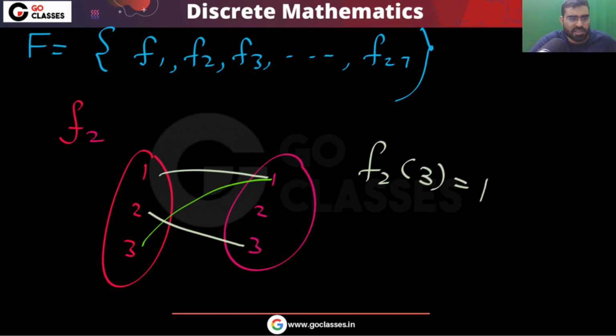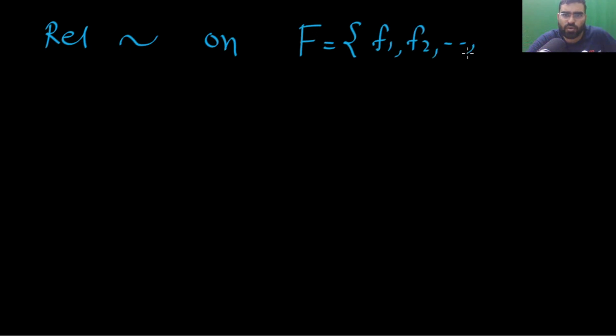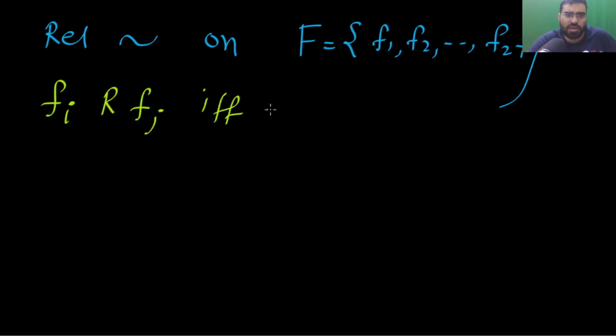Now what is the question saying? The question is saying that you are defining a relation on capital F. Remember, capital F is f1, f2 and so on, up to f27. So you are defining a relation on this F, and you are saying that some fi is related to fj if and only if they have the same mapping on 3.